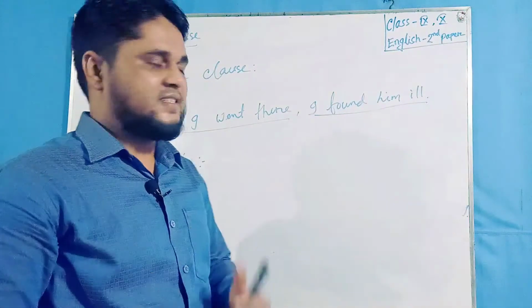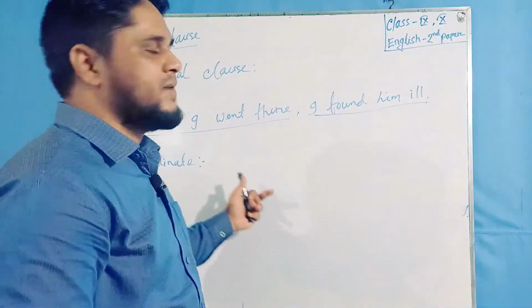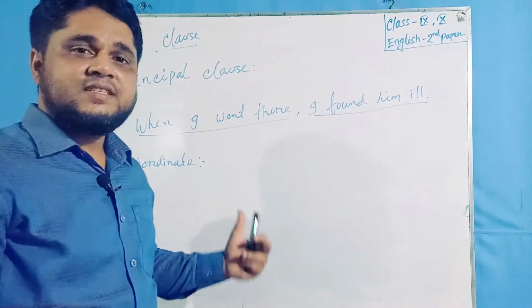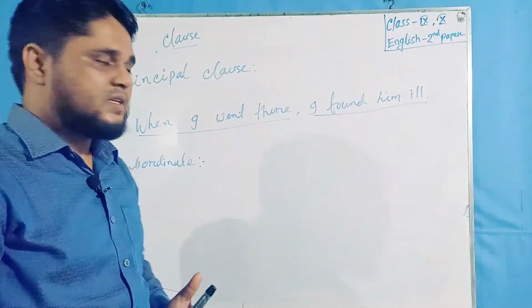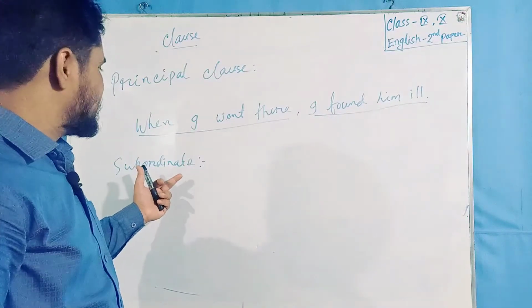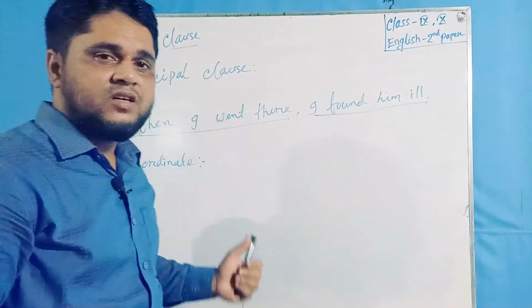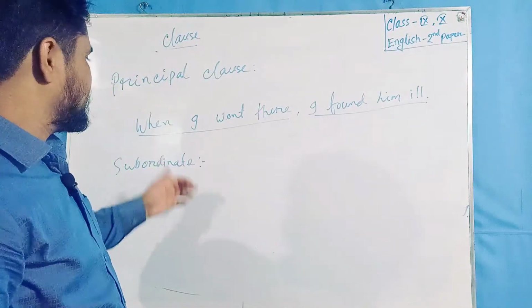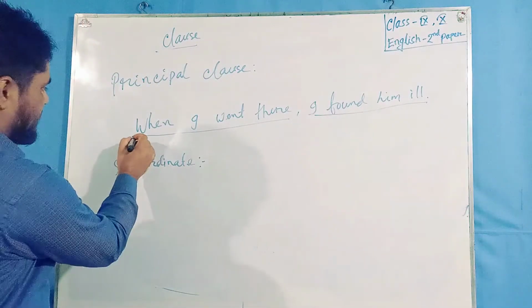But what's the difference? The difference is in the meaning. Subordinate clause cannot express a complete sense or meaning. It always depends on the principal clause for the completion of meaning. Let me make it clear by showing examples.